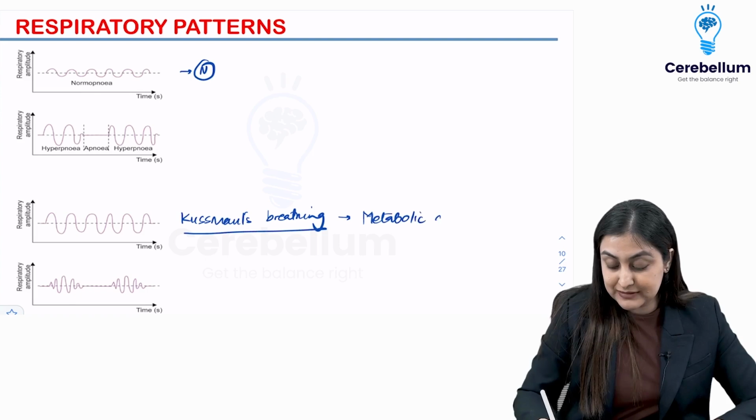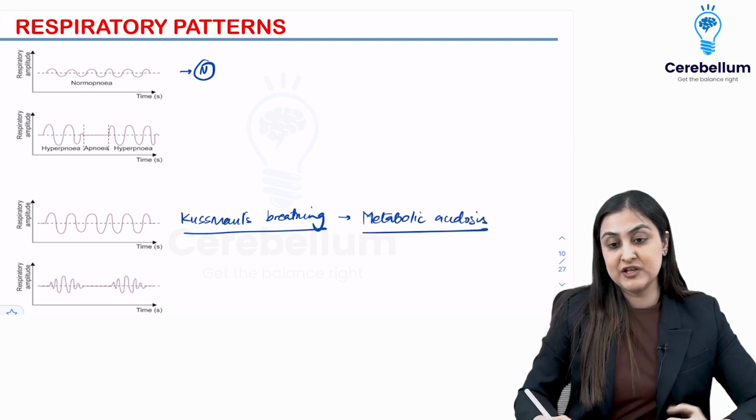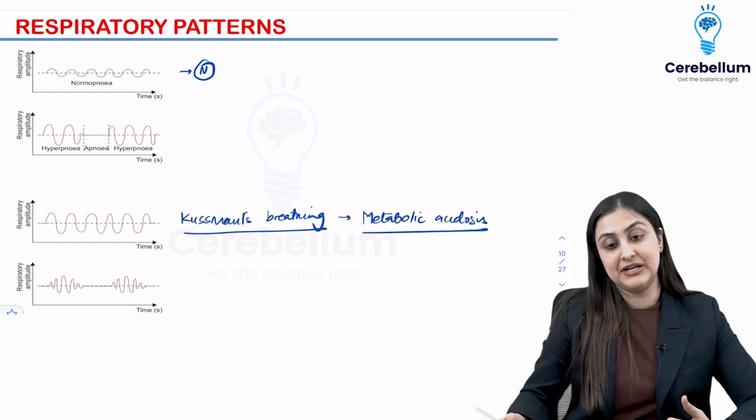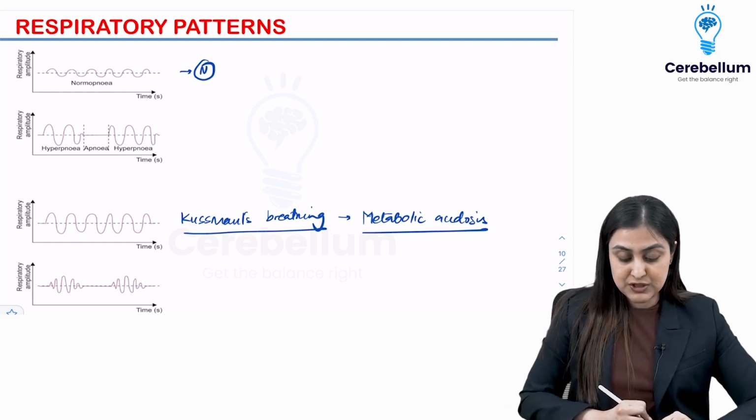This I have taught you in the renal, yeah. So in metabolic acidosis, what you're going to have is the body trying to lose acid, lose CO2. So there's hyperventilation. So this is Kussmaul's breathing.